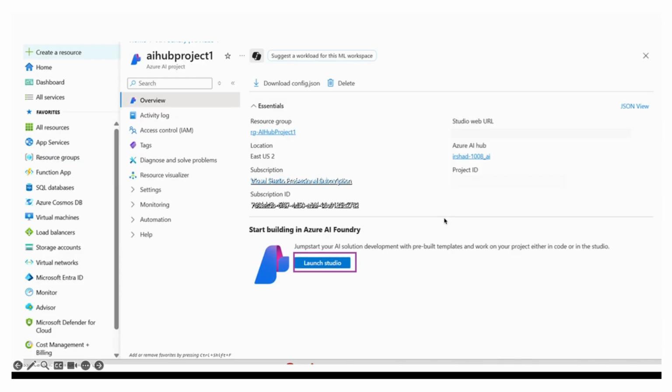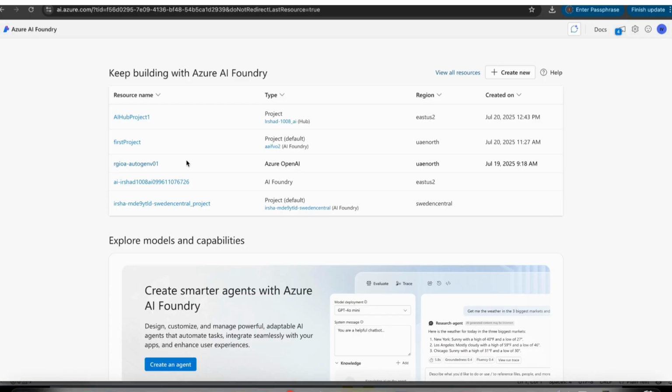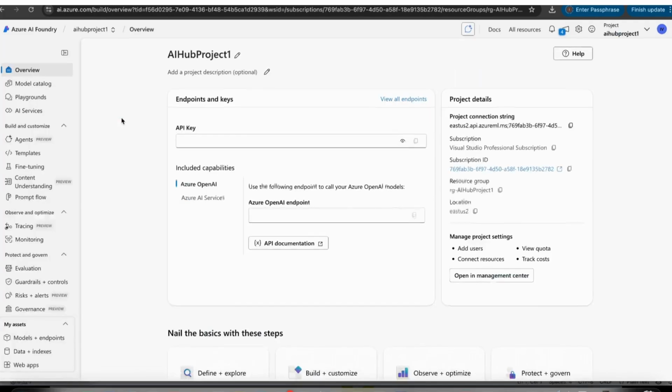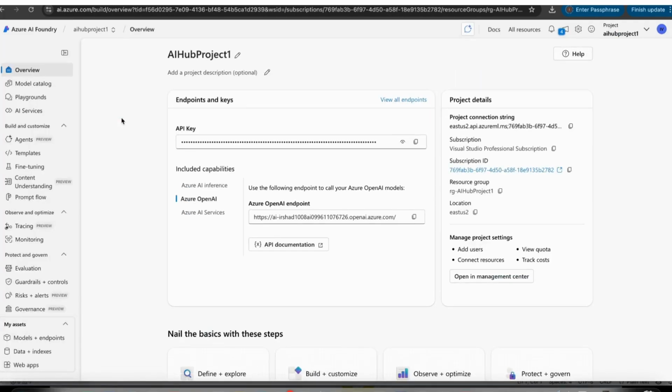Once it is done, go to the main screen again, and when we select the hub or project, we can see this button here, launch studio. We need to select this launch studio button, and once it is selected, it will redirect to the AI Foundry main portal. So let us go and see there. This is the Azure AI Foundry main screen. Here we need to select our project. In the previous screen, if you remember, we created this one, AI Hub project one. Just click it, and this is the main screen of Azure AI Foundry for our project one.